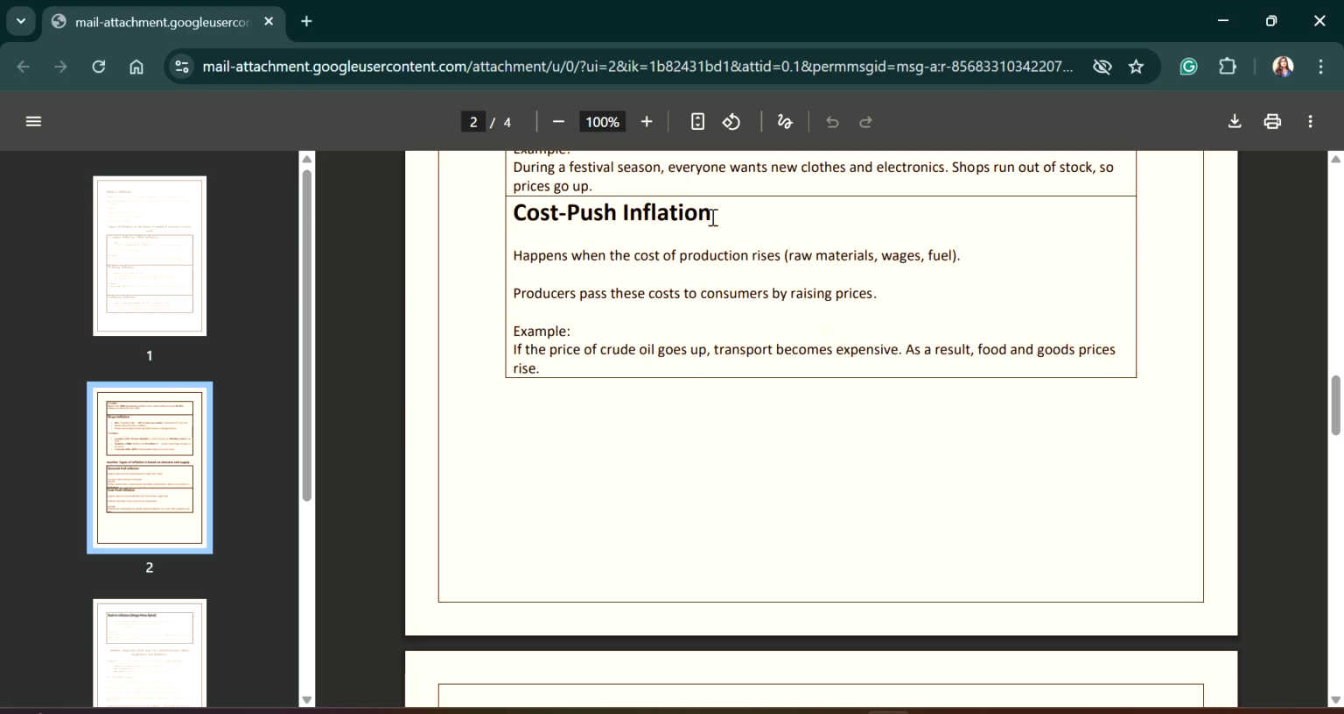Second one is cost push inflation. What is it? This is an inflation in which the cost of goods and services increases because the cost of inputs or raw materials rises. For example, if the cost of material rises, if wages rise, or fuel prices increase, then the production cost will also increase. And this increase in production cost falls into the category of cost push inflation.